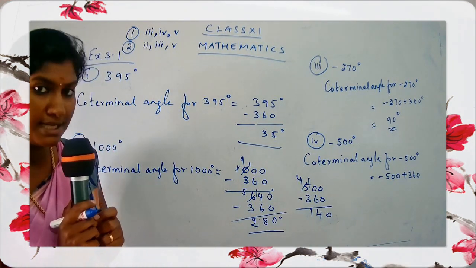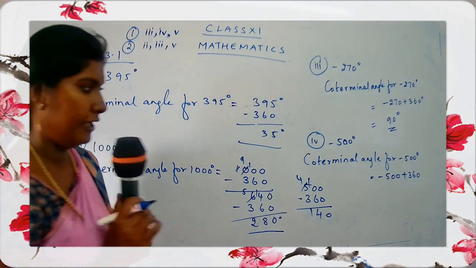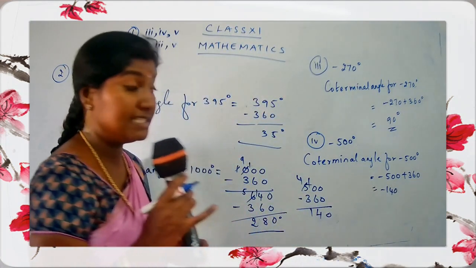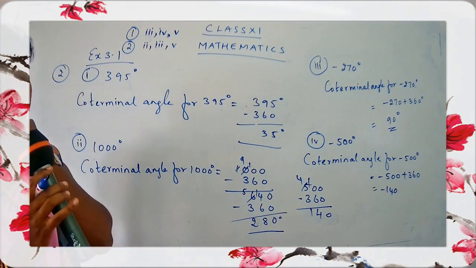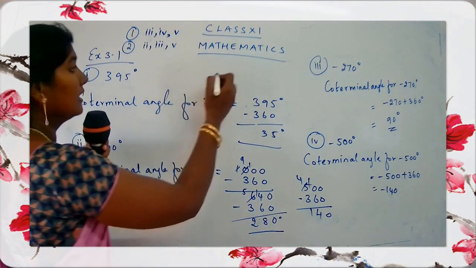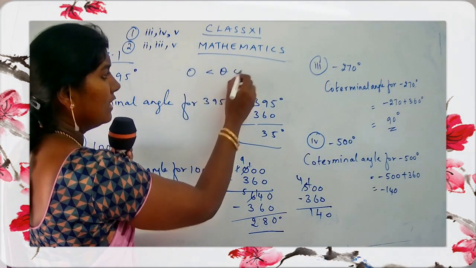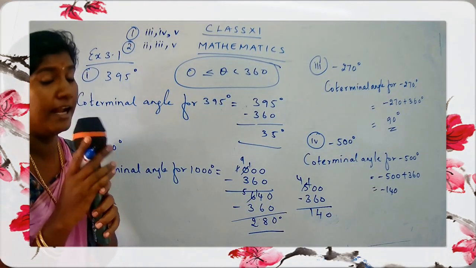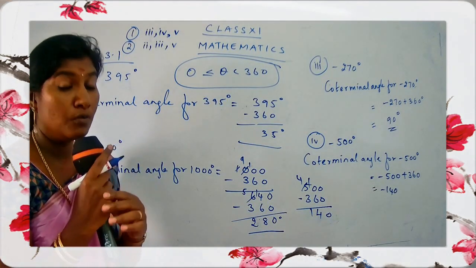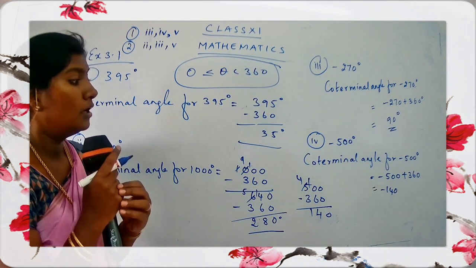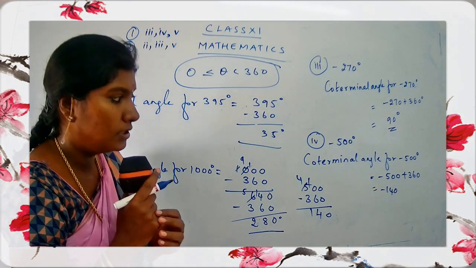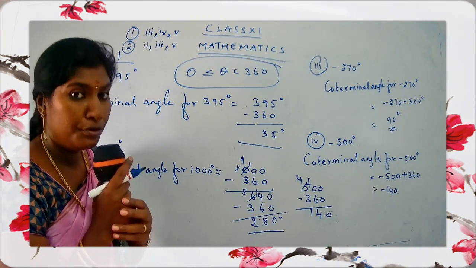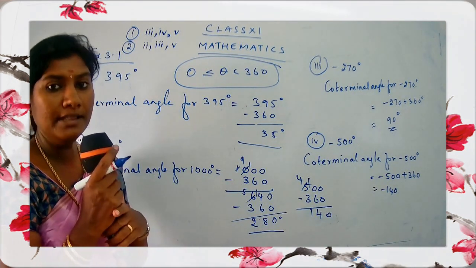So what is the answer? Minus 140, yes. Minus 140. Is this a coterminal? No. Why? Because the condition was that theta should lie between 0 to 360. That is, I just want a positive angle and I don't want a negative angle. So we cannot write the coterminal angle as minus 140. What are you going to do? You have to again add 360.